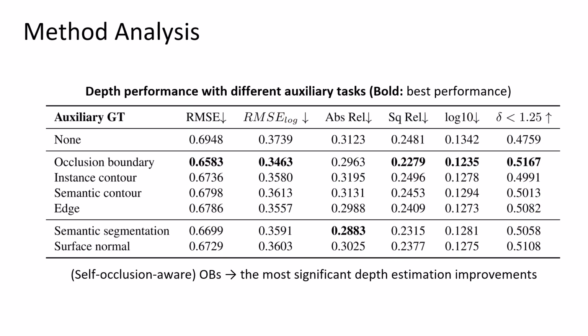This slide presents an ablation study on depth performance with different auxiliary tasks. Joint learning consistently outperforms single-task depth estimation. And compared to jointly learning depth with other tasks such as surface normals or edges, jointly learning with self-occlusion-aware occlusion boundaries clearly yields better depth metrics across nearly all evaluation scores.